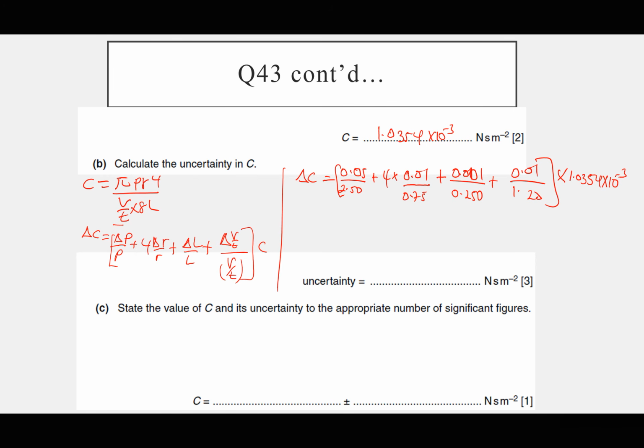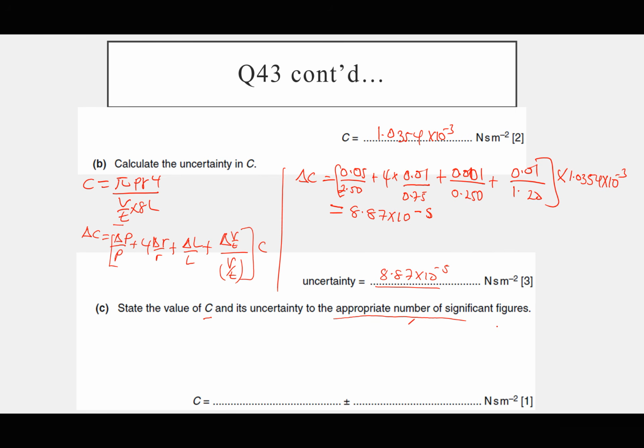So I am getting my absolute uncertainty in C as 8.87 times 10 power negative 5. So that one is accepted here. It can still be 8.87 times 10 power negative 5. But the next part of the question will not accept this value here. The next part says state the value of C and its uncertainty to the appropriate number of significant figures.